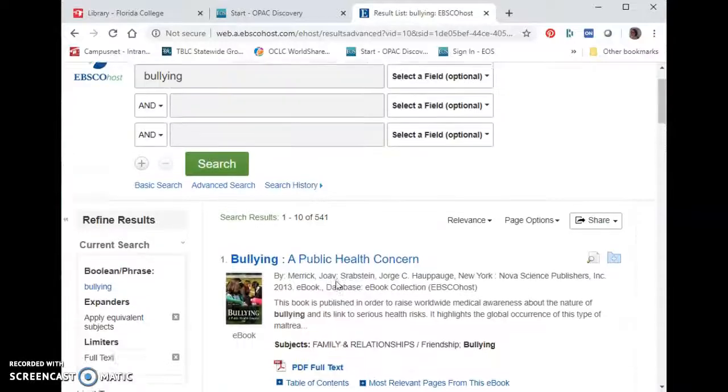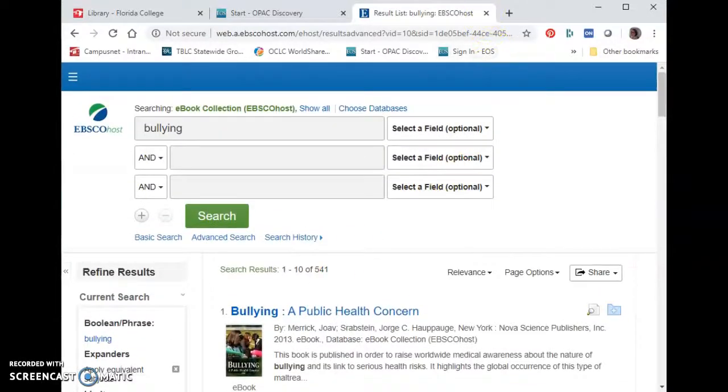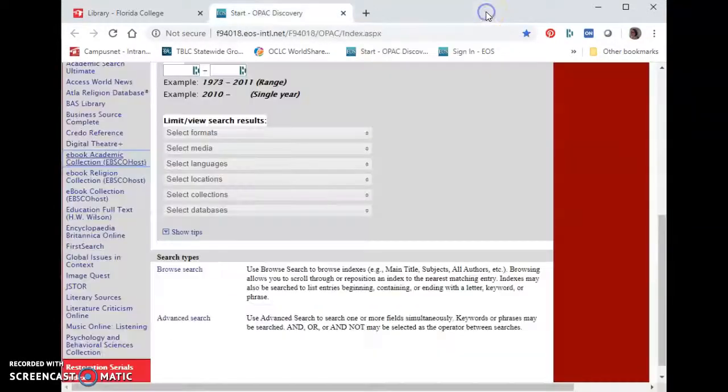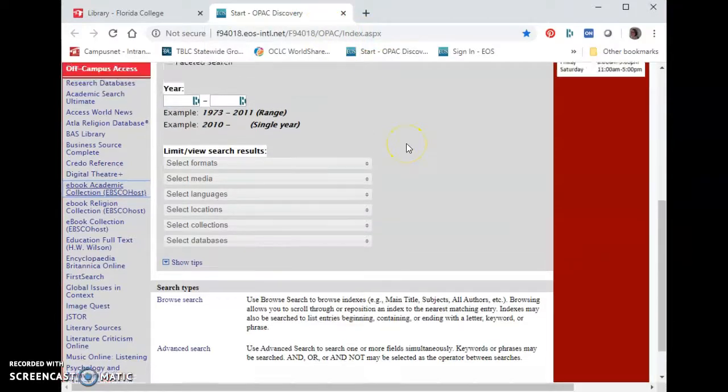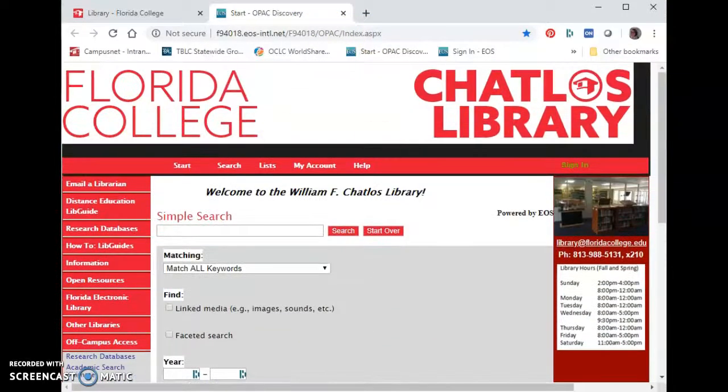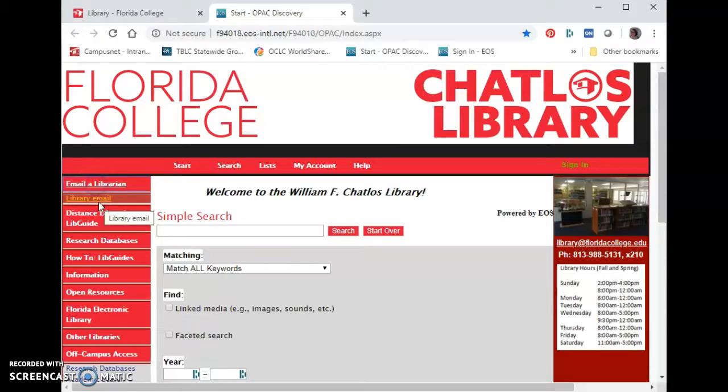I hope this has been helpful for you. If you have any questions, please reach out to us. You can do that from our library catalog. If you scroll to the top, you can click this Email a Librarian link, and you can send an email to all library staff, and we will get back to you as quickly as we possibly can.